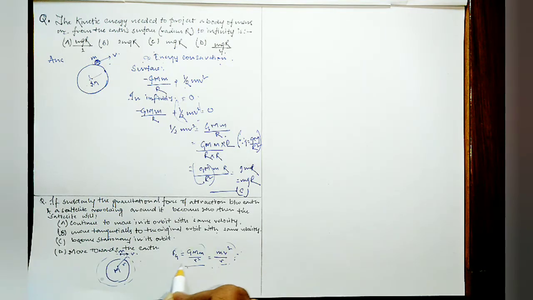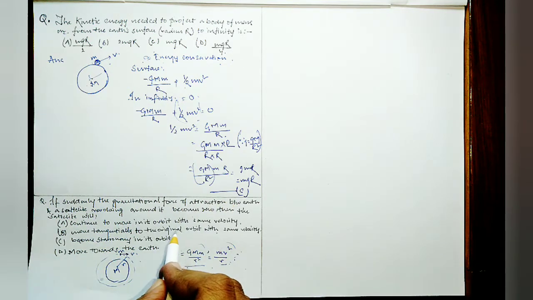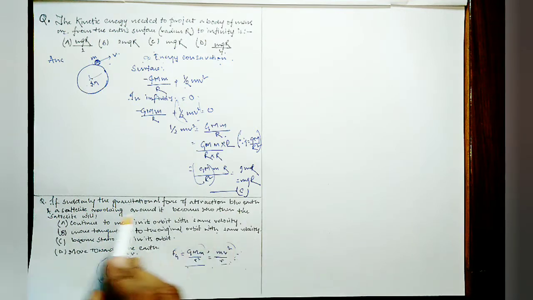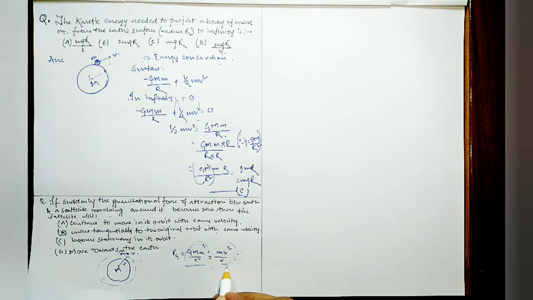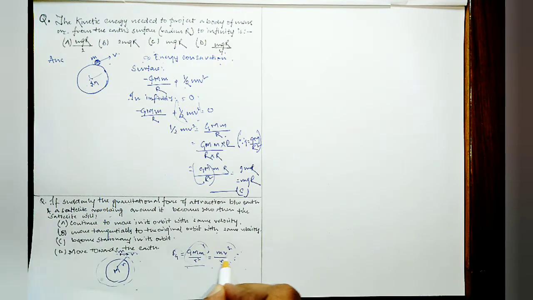The centripetal force is given by GMm by r square, that is, the gravitational force is giving the centripetal force. Now it is given in the question, if suddenly the gravitational force of attraction between the earth and the revolving satellite becomes zero, meaning this portion which gives the centripetal force responsible for moving the satellite in the circular orbit becomes zero, then the centripetal force will definitely become zero.